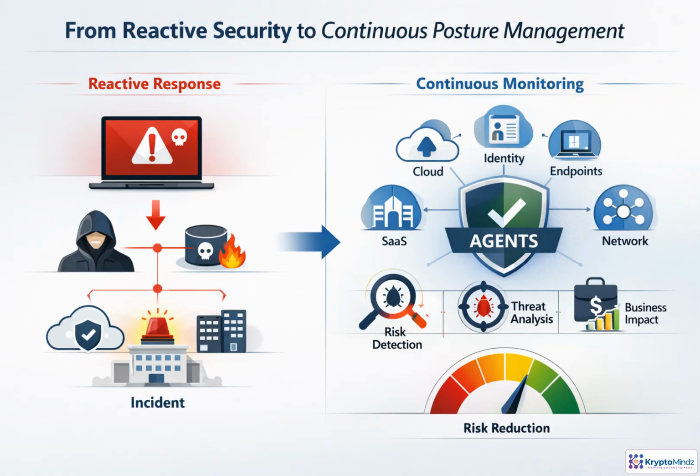Traditional security often begins after something has already gone wrong: an alert, a compromise, or visible impact. Continuous posture management moves the work earlier. Agents monitor configurations, privileges, endpoints, SaaS, cloud, and network controls for risky drift. Then they rank findings by threat likelihood, business impact, and operational effort, helping teams reduce the most important exposure before it becomes an incident.